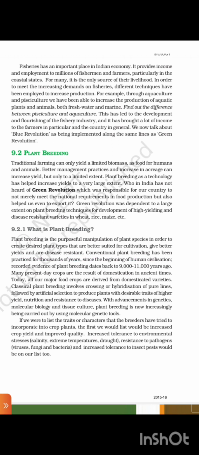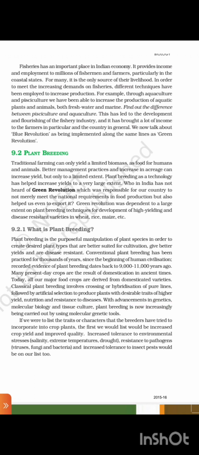Conventional plant breeding has been practiced for thousands of years since the beginning of human civilization. Recorded evidence of plant breeding dates back to 9,000 to 11,000 years ago. Many present day crops are the result of domestication in ancient times. Today, all our major food crops are derived from domesticated varieties. Classical plant breeding involves crossing or hybridization of pure lines followed by artificial selection to produce plants with desirable traits of higher yield, nutrition, and resistance to disease.